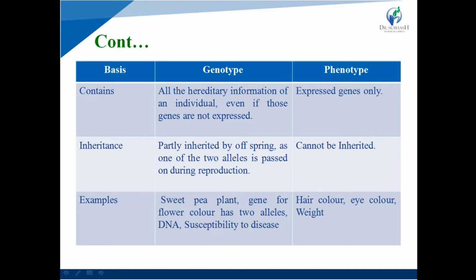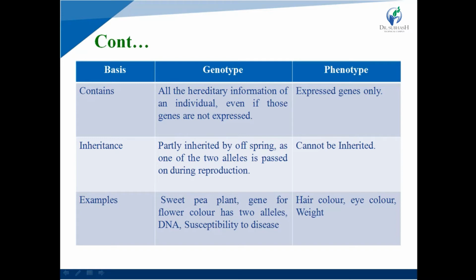Genotype is inherited by offspring, as one of the two alleles is passed on during reproduction, while phenotype can't be inherited.